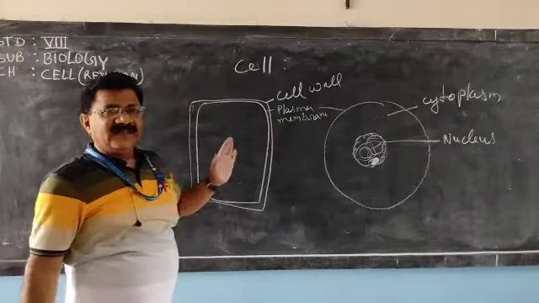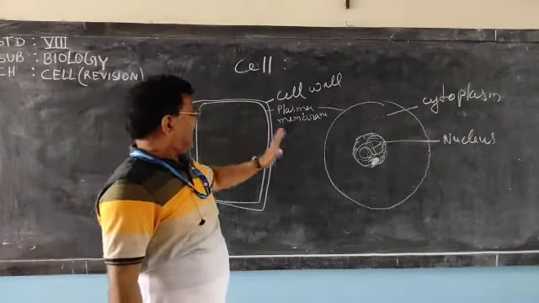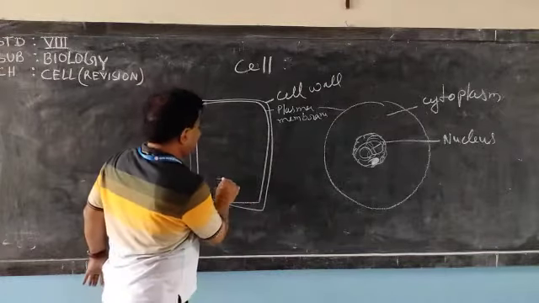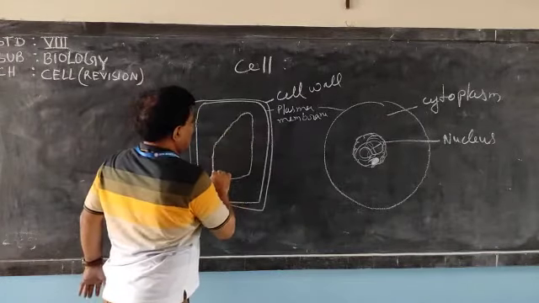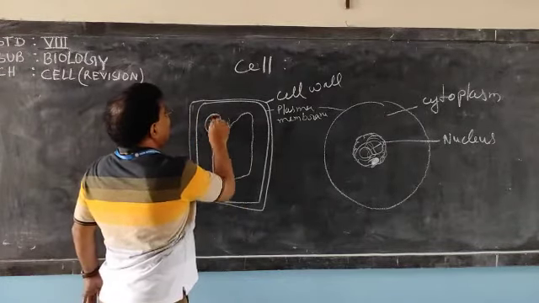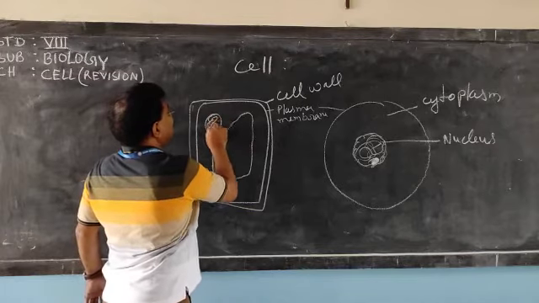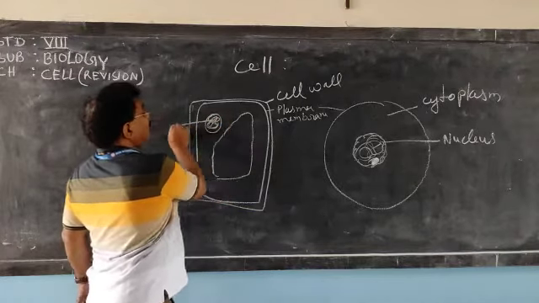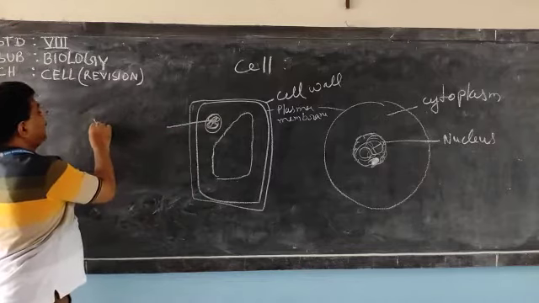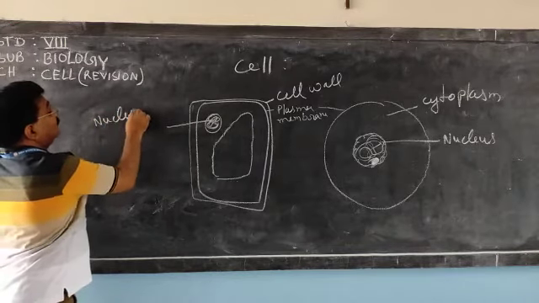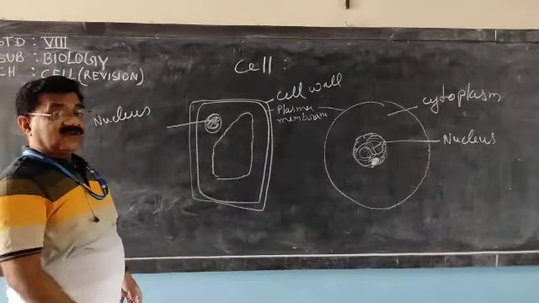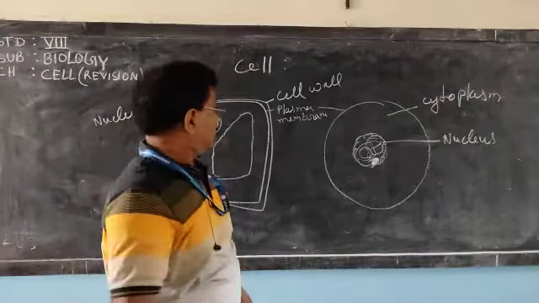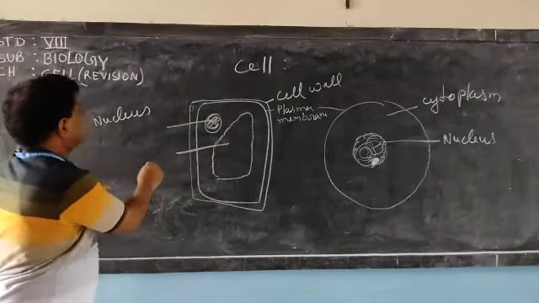Here, in the case of the plant cell, the vacuole is very large, and the nucleus is present at the periphery. Now, one question is asked: why are plant vacuoles larger?